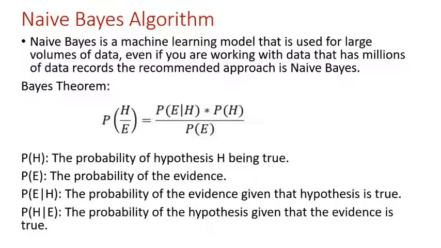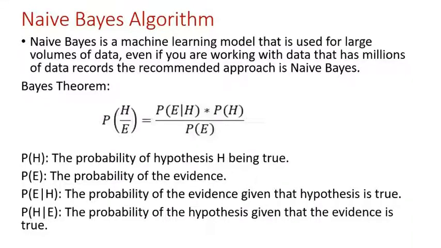Conditional probability can give us the probability of an event using its prior knowledge. The formula is P(H|E) = P(E|H) multiplied by P(H), divided by P(E). What is P(H)? P(H) is the probability of hypothesis H being true.